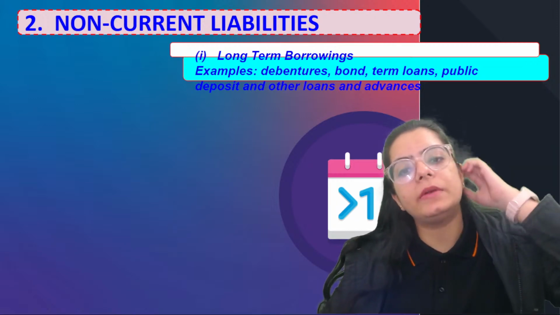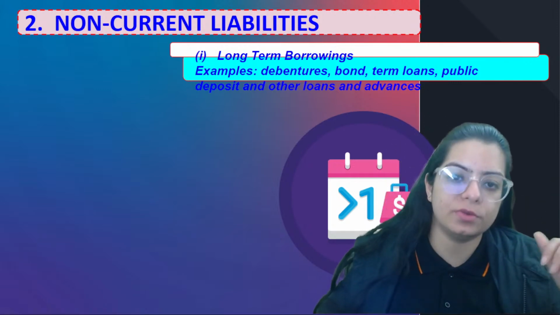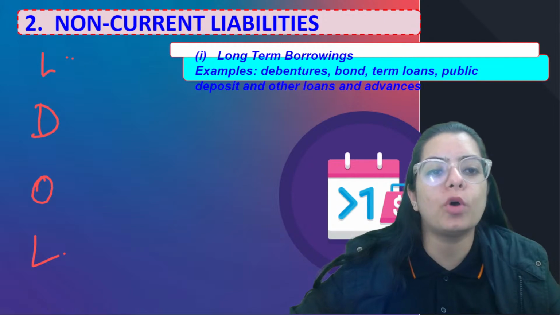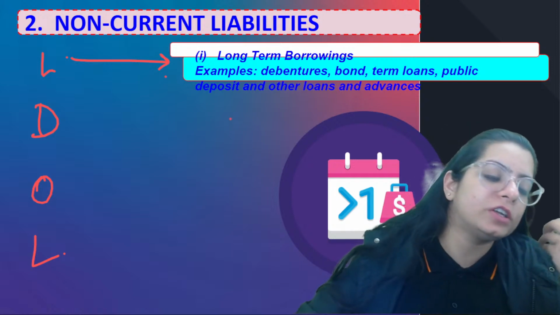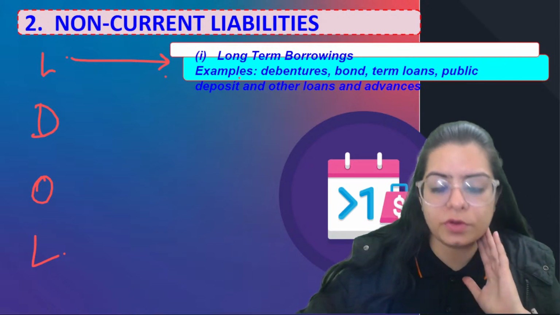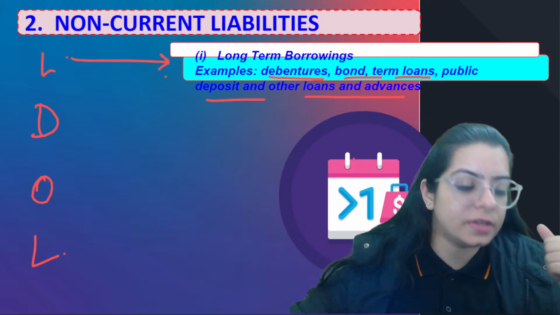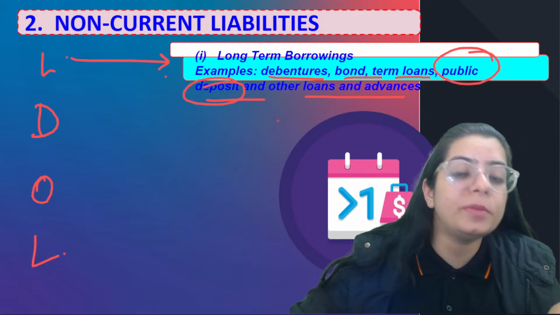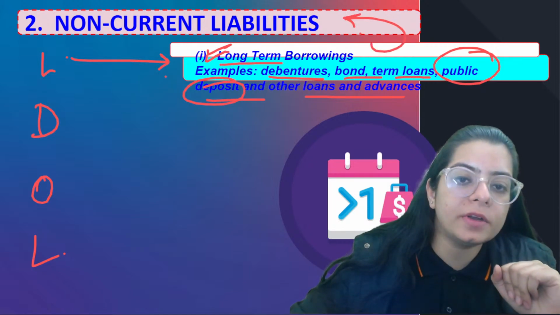Non-current liabilities means the liabilities which are going to be with you for the long term, which you can pay after 12 months. First is long-term borrowings, which you are going to return after 12 months at least, say in one or two years. Long-term borrowings include debentures, bonds, term loans, public deposits, other loans and advances. If you get the question which head public deposit lies under, you have to mention that it lies under long-term borrowings, non-current liabilities.